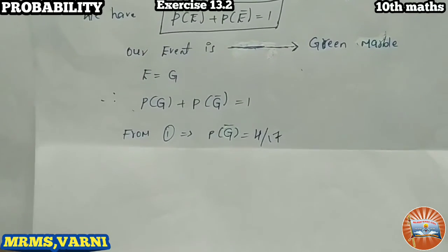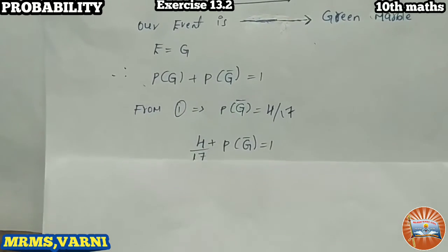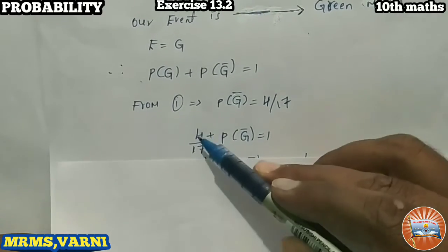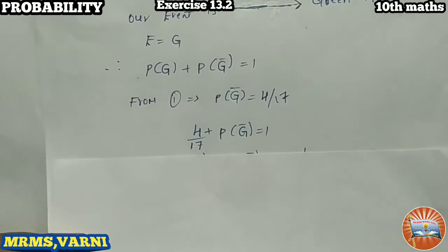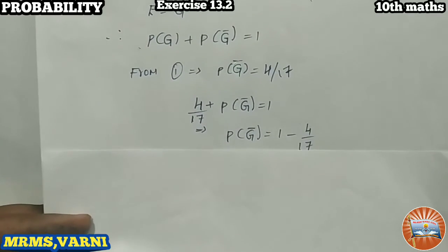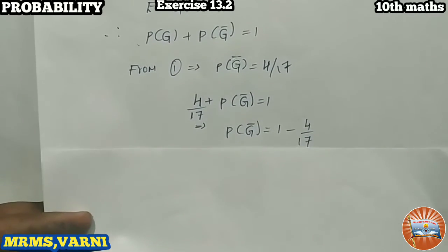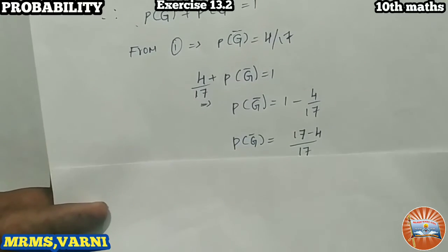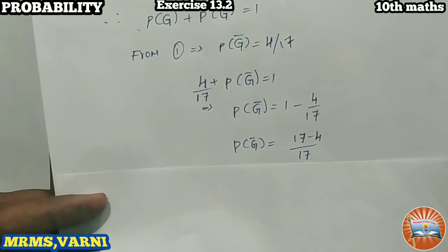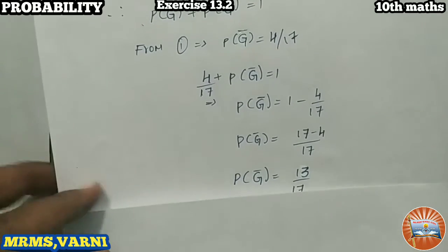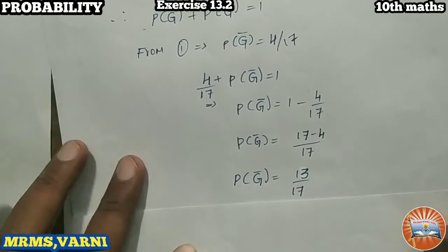Okay, right. So 4 by 17 plus P of G bar is equal to 1. So transpose this 4 by 17 to the RHS, we get P of G bar equals 1 minus 4 by 17. Take the cross multiplication, that becomes 17 minus 4 by 17. So P of G bar, 13 by 17, is the answer.